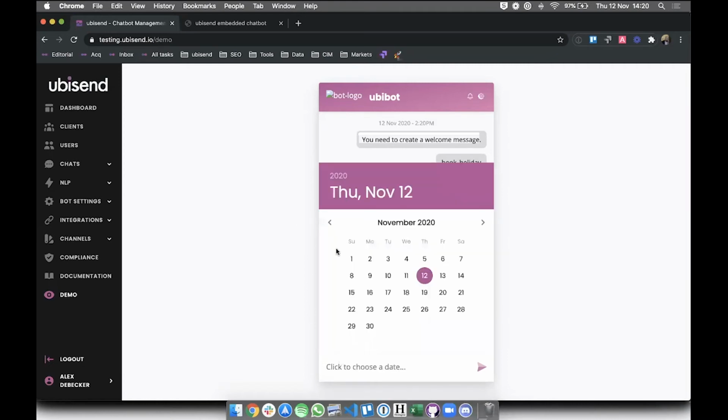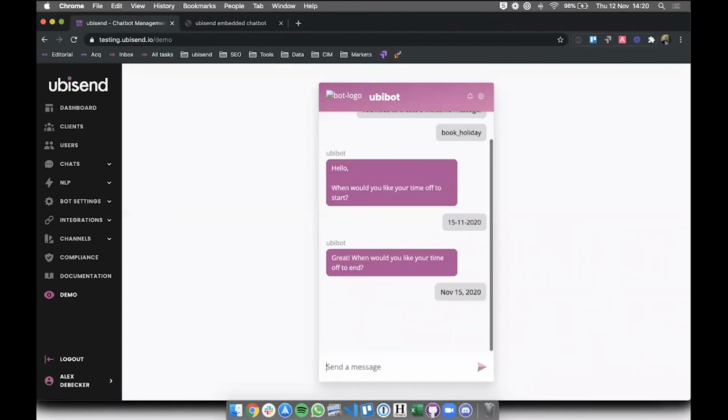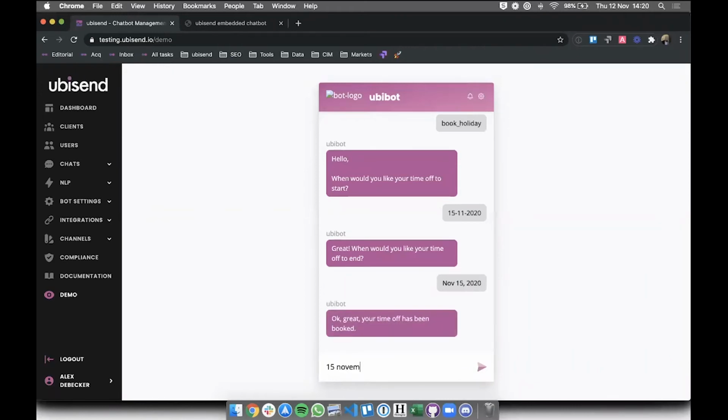And now if I click here, I have this really pretty date picker that I can pick. Okay, so I want my holiday to start on the 15th and send. Done. So obviously that makes the experience a lot nicer for users. One thing that's really nice is clicking buttons can sometimes be a lot easier for some people rather than having to type. Another thing that's really nice for the more geeky people out there is that all of the dates are in a standardized format, which means that if I send Nov 15 2020 or 15th November 2020,